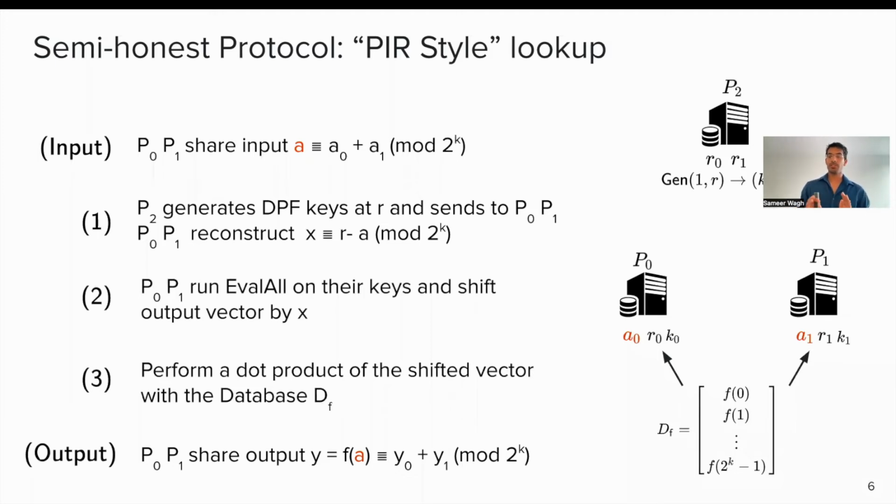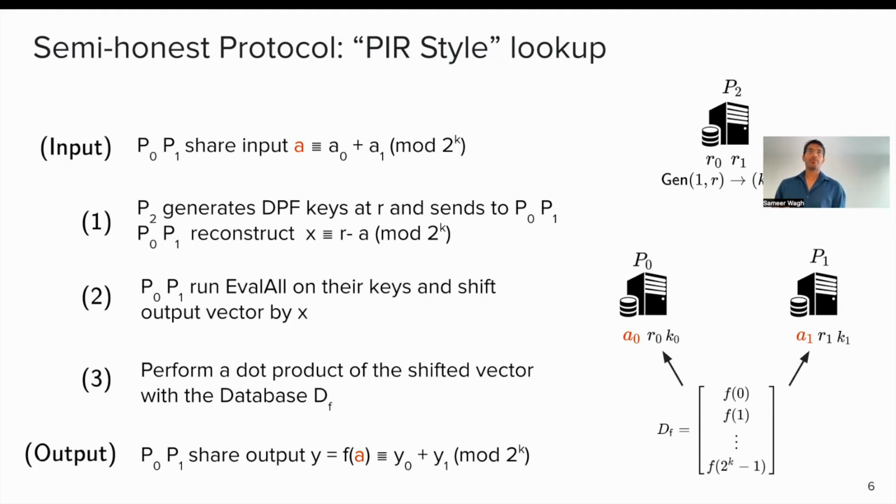Now this database can be publicly constructed, but it's available to P0 and P1, and contains all the values. So this is very similar to the PIR style database. You have a public database, and then eval all allows you to pick the appropriate entry from this database. There are a few more details to this protocol, which I'm skipping, which are presented in the paper, but effectively, this is the blueprint of the protocol.